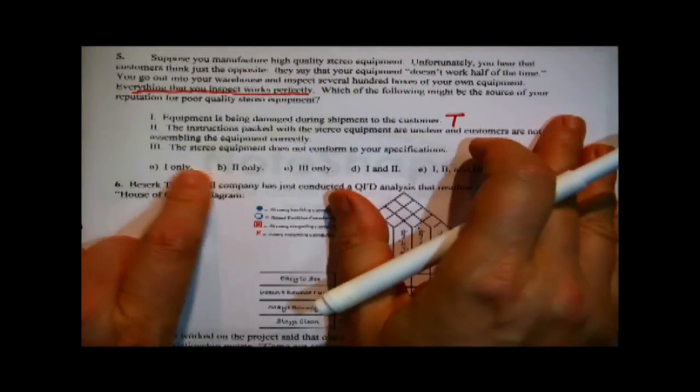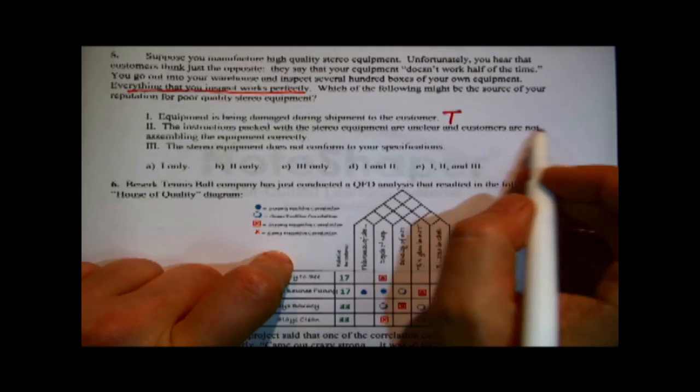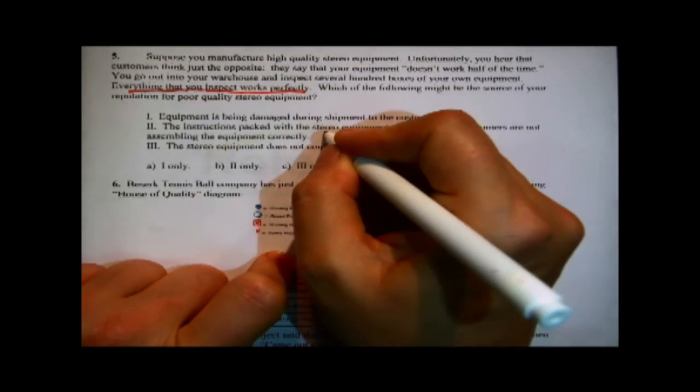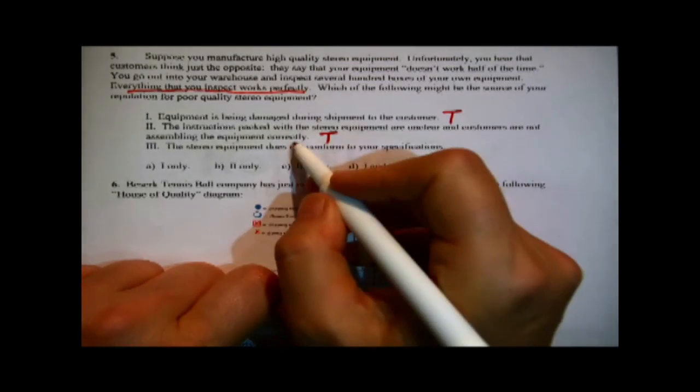Equipment is being damaged during shipment to the customer. That is a classic example of where your reputation for quality can go wrong outside your facility.